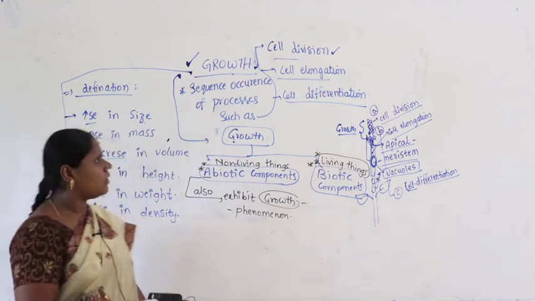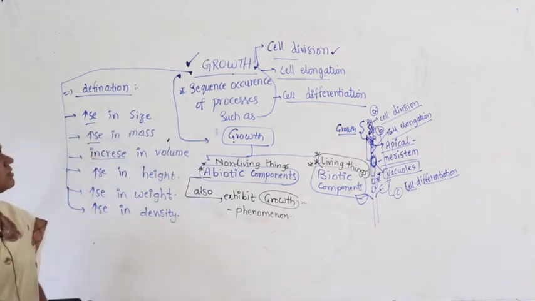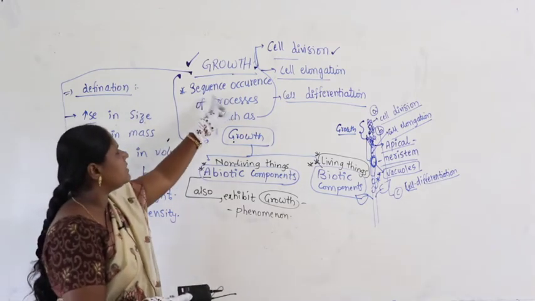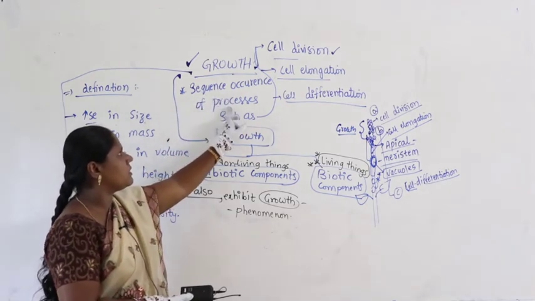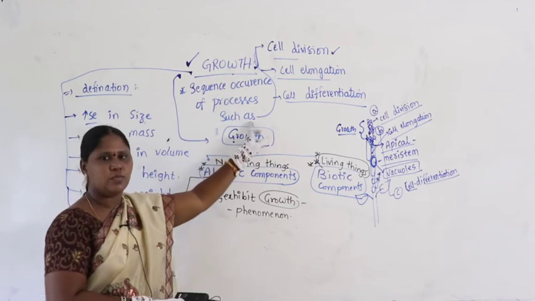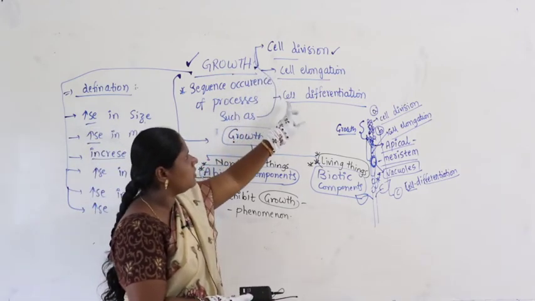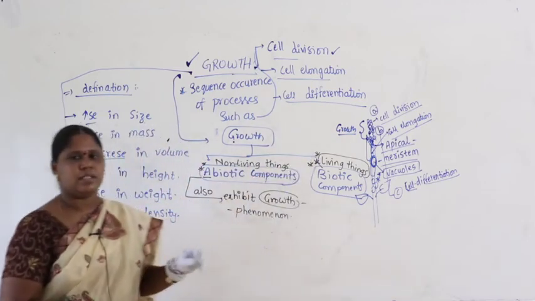So I will erase the board. Before that, let me quickly revise. What you have to understand here is that growth can be defined as a sequence of occurrence of processes: cell division, followed by cell elongation, then followed by cell differentiation.